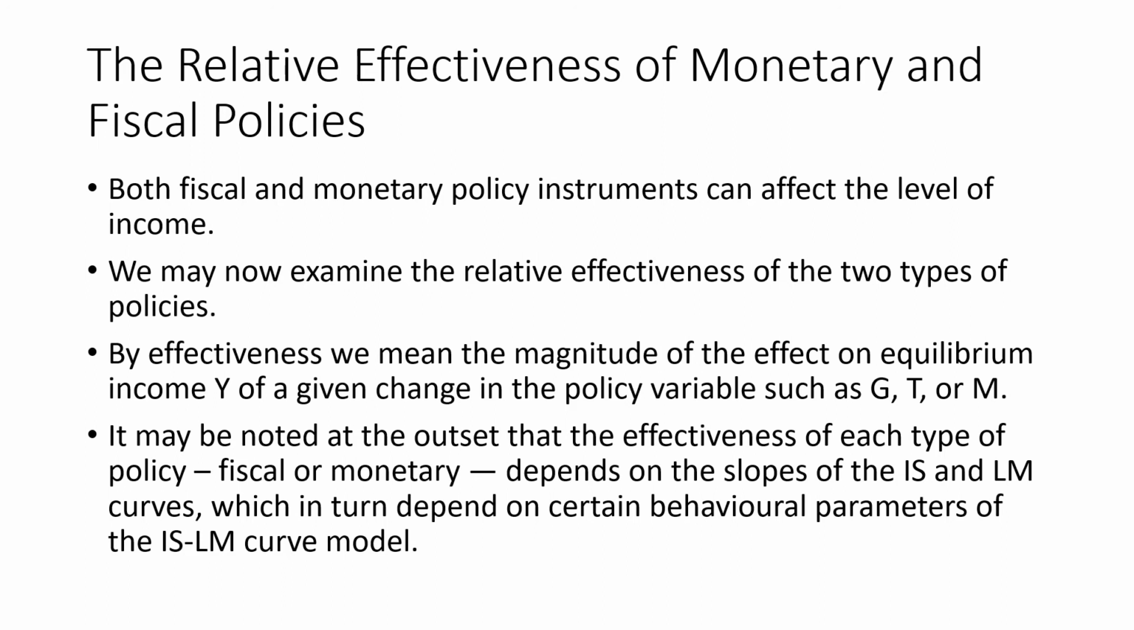So both fiscal as well as monetary policy instruments can affect the level of income, and we have to understand the relative effectiveness of these two types of policies. By effectiveness, we mean the magnitude of the effect on the equilibrium level of income of a given change in the policy variables such as government expenditure, taxes, money supply, etc. It could be noted that the effectiveness of each type of policy, whether fiscal or monetary, would depend on the slopes of the IS and LM curves, and this would in turn depend on certain behavioral parameters in the IS-LM model.